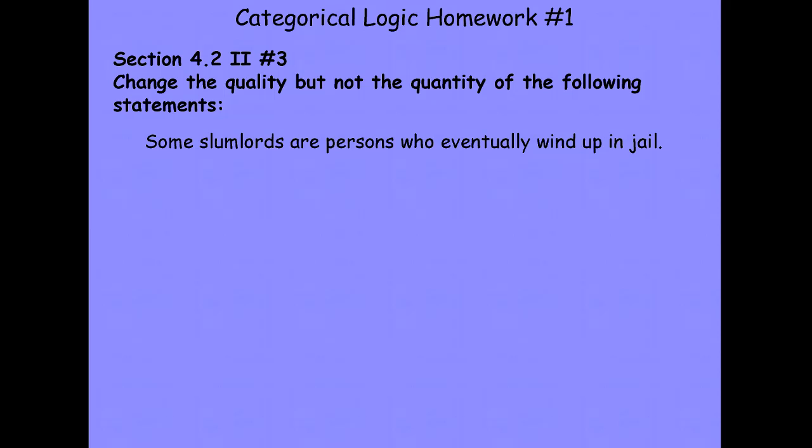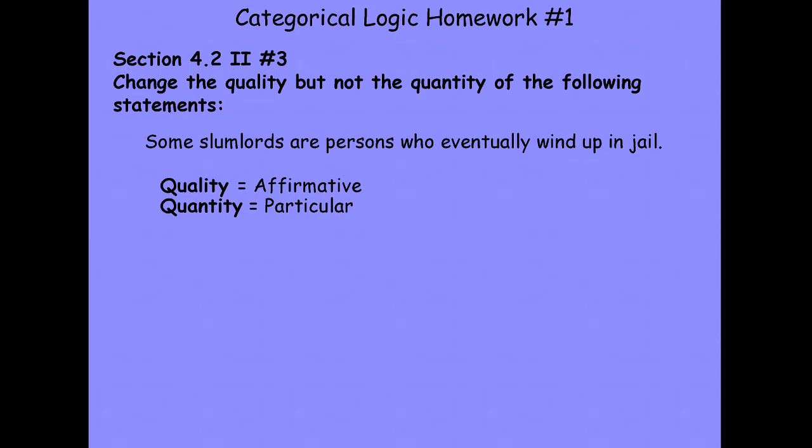Some slumlords are persons who eventually wind up in jail. We see that particular quantifier, some, so we know that the quantity is particular. We go over here now and look at our copula to determine what the quality is. Here we've got a particular affirmative statement. It says there's at least one thing, it's a slumlord, and that slumlord is also a person who will eventually wind up in jail. So our current statement is an affirmative particular statement.